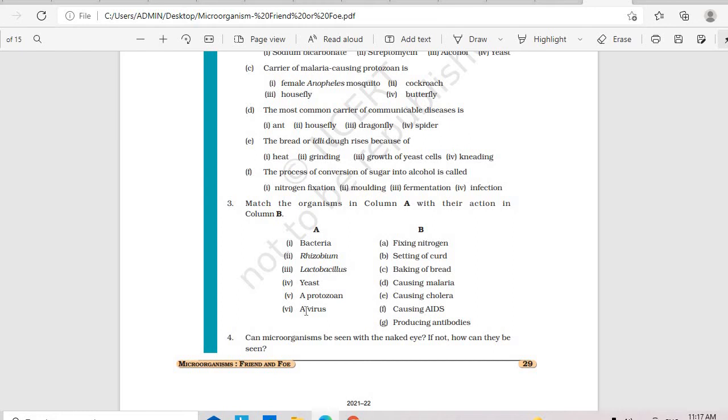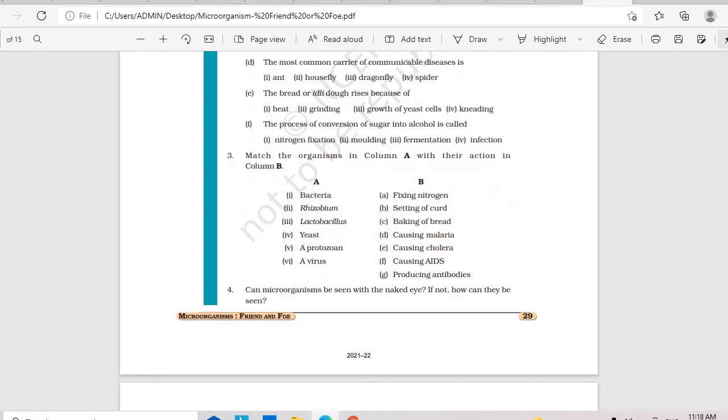A virus is causing AIDS. Yes, AIDS is a disease caused by the virus. And next you have bacteria. What can come for bacteria? Cholera. Bacteria causes cholera. So: Rhizobium is fixing nitrogen. Lactobacillus, setting of curd. Yeast, baking of bread. Protozoan, malaria. Virus, causing AIDS.